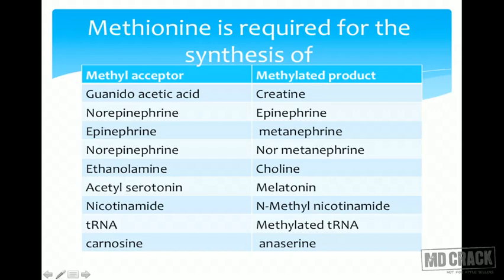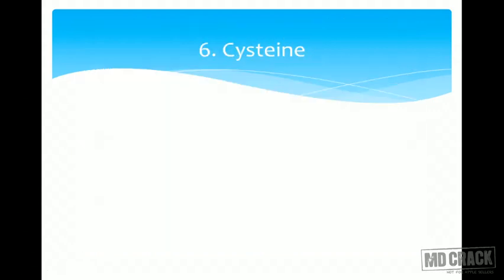But out of all this, what looks familiar in all these methylated products? If you look at it, most of them are involved in some way or the other with the brain, and most of them are neurotransmitters. One way or the other, either they are neurotransmitters or they are the precursors of neurotransmitters. Epinephrine, normetanephrine, metanephrine, choline to acetylcholine, melatonin, N-methyl nicotinamide, all these are involved in the brain and in the formation of neurotransmitters. Now methionine is over.